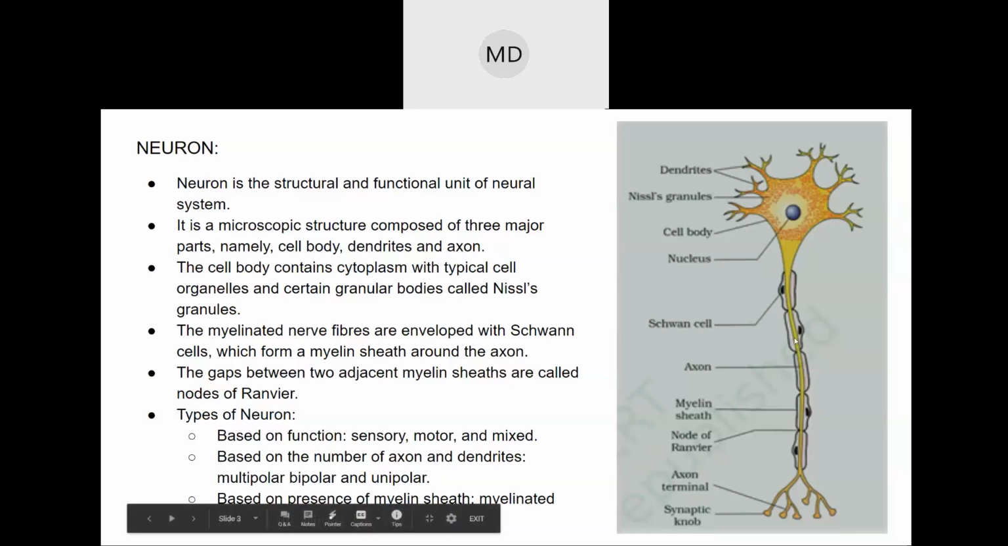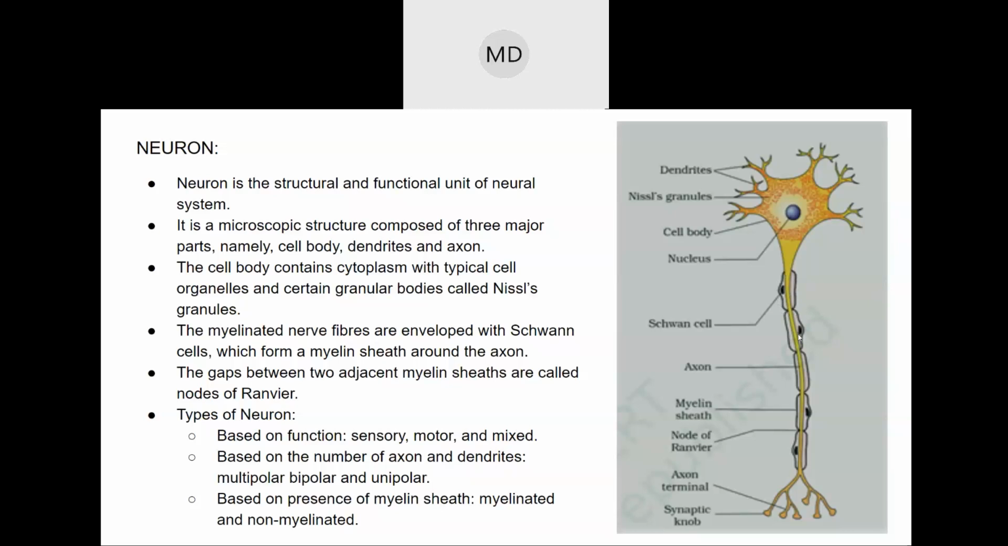This thing is the axon. Then this black portion is the Schwann cell. What is the function of a Schwann cell? It produces myelin sheaths. In the nervous system there are two types of cells: one is neurons, or nerve cells, and one is Schwann cells. The Schwann cells form the myelin sheaths. This one is the myelin sheath.